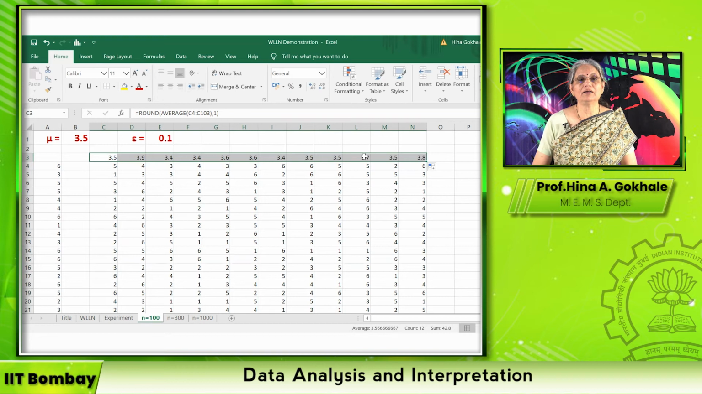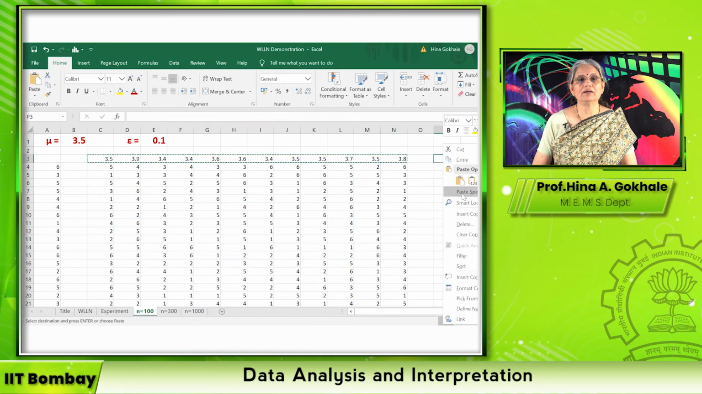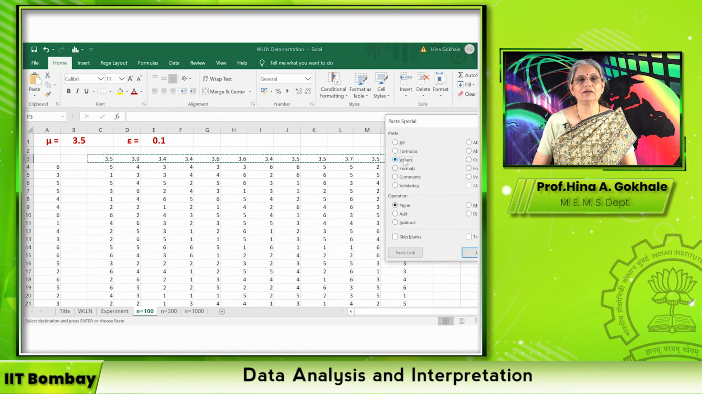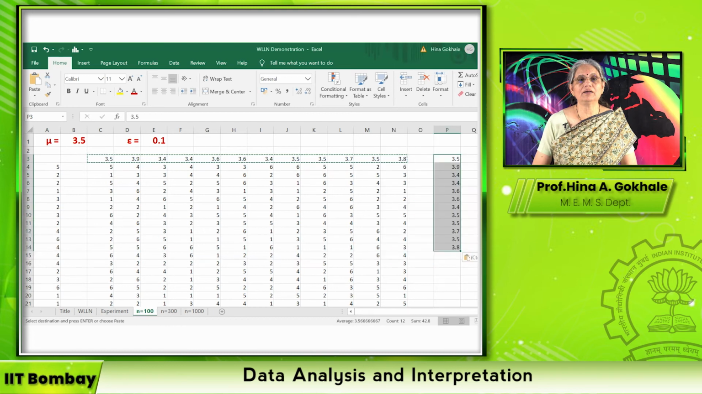Okay. Now for my future calculation, I'm going to just copy this and paste special here, because I'm going to paste its value. I don't want to paste the formula. Remember, each one of these is a formula. I want to paste the values, and I want to transpose it for my convenience. So I have all the average values here. So these are all my X bar values.